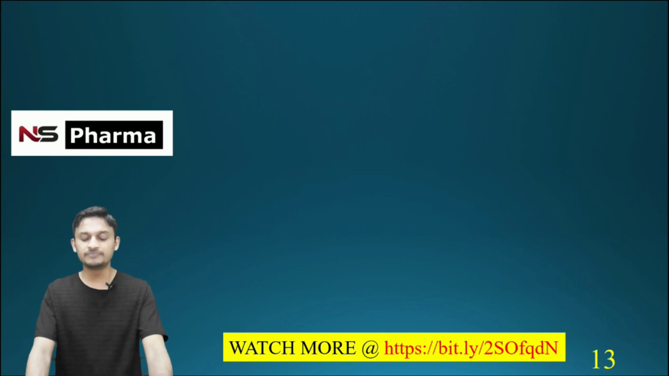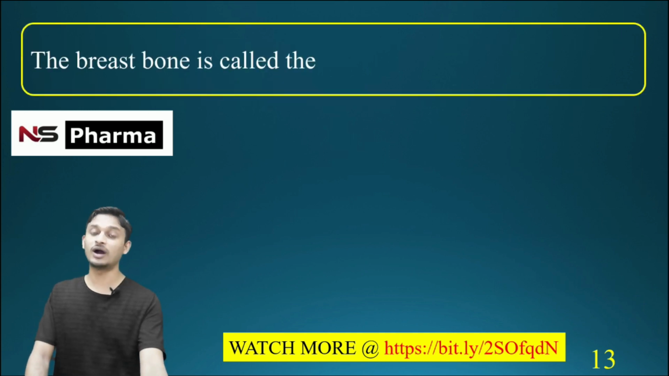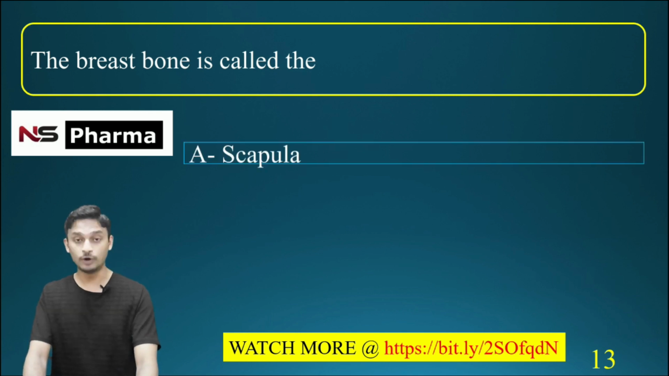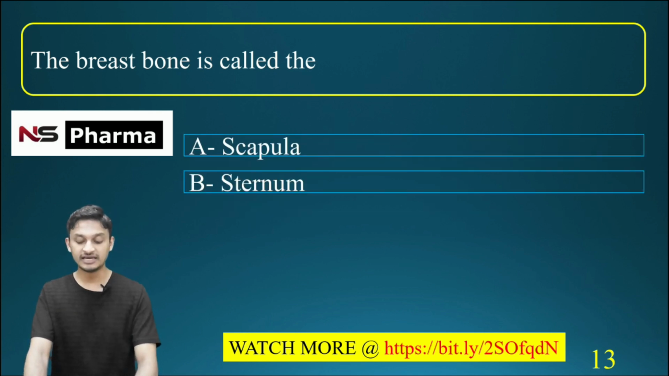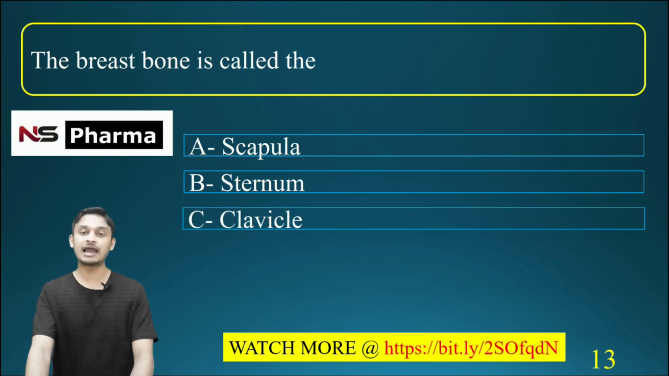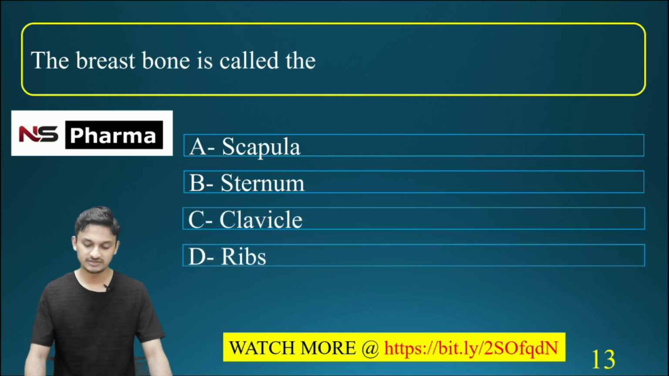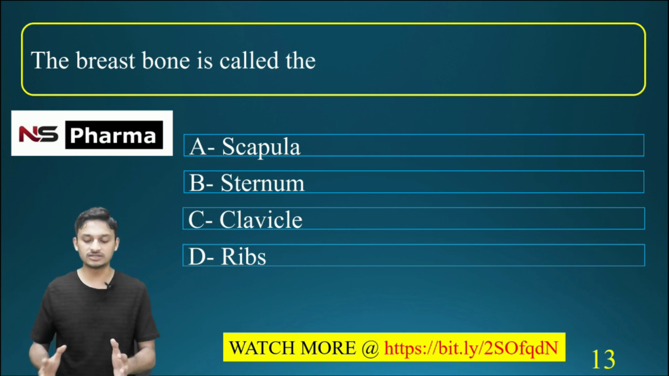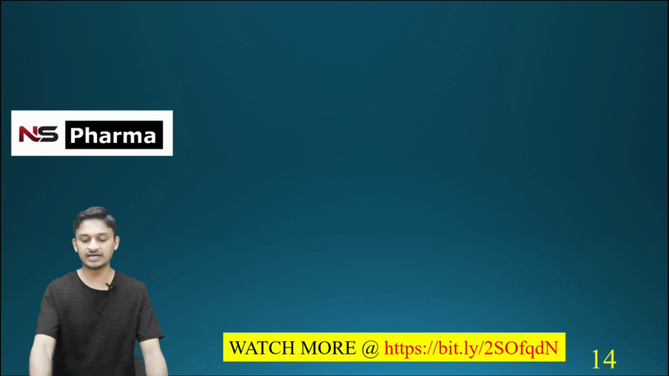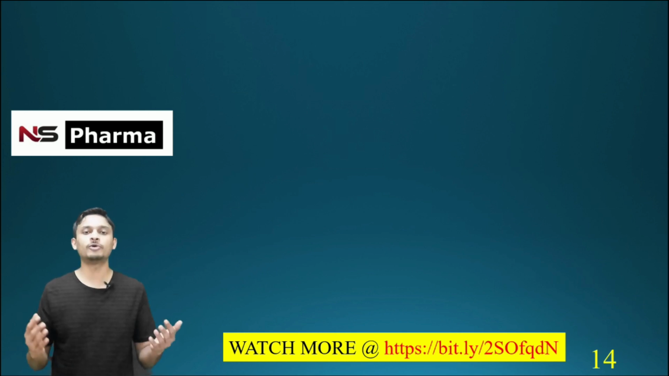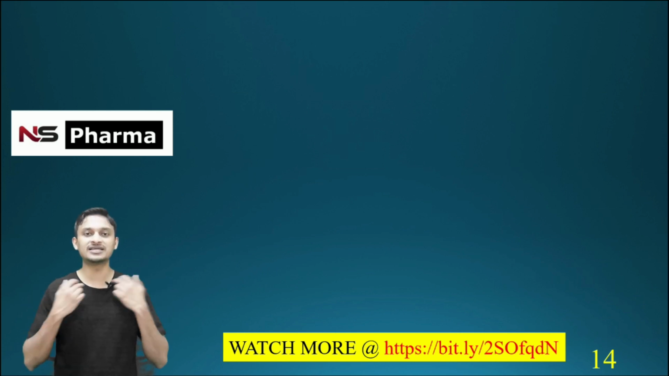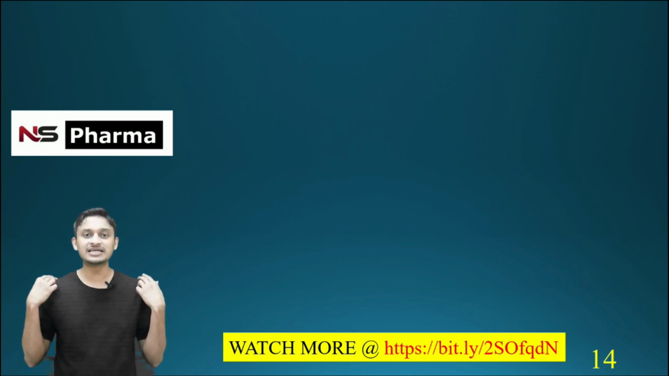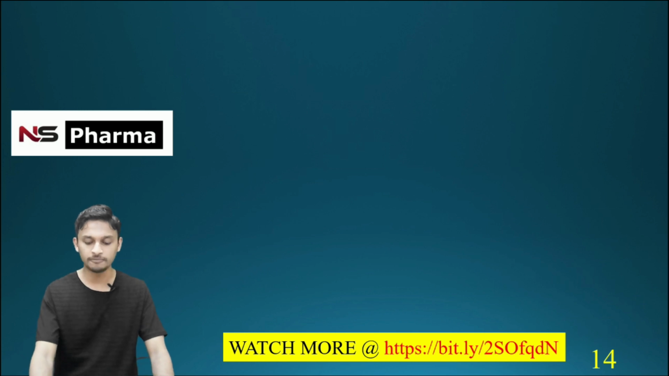Question number 13. The breastbone is called. What is the name of the breastbone? Options are option A, scapula, option B, sternum, option C, clavicle, option D, ribs. The correct answer for breastbone is sternum. Option B is the correct answer. What about the beauty bone? The beauty bone is the clavicle.